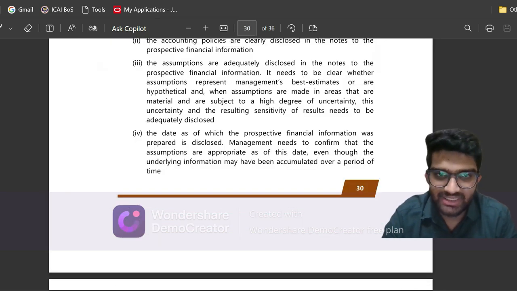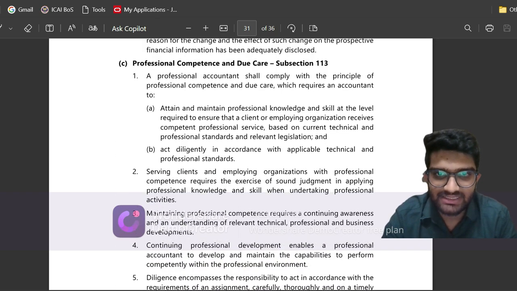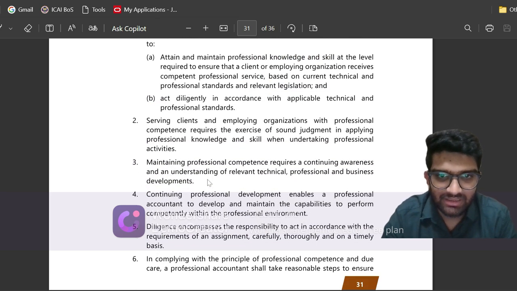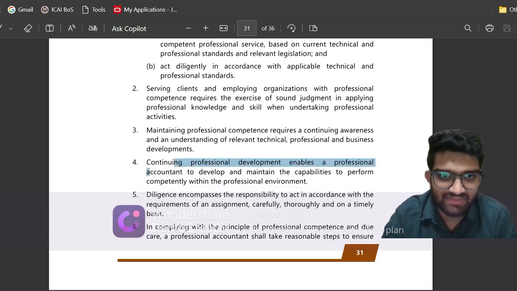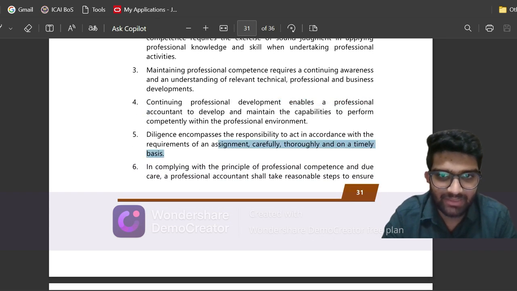Now let us see the suggested answers. So PCDC, ICAI: first you have to have the appropriate knowledge and skill, you have to act diligently. Then you have to be aware of the TPS, technical professional standards, continuing professional development. You have to act thoroughly and on a timely basis, diligently.